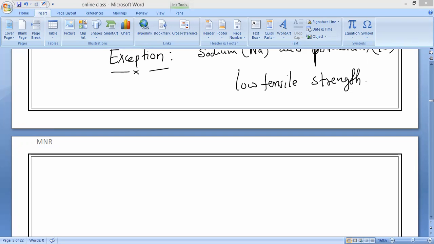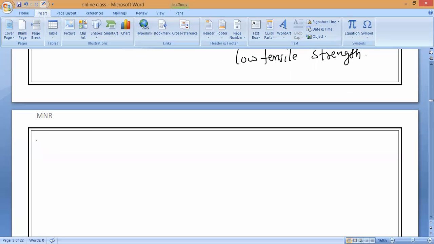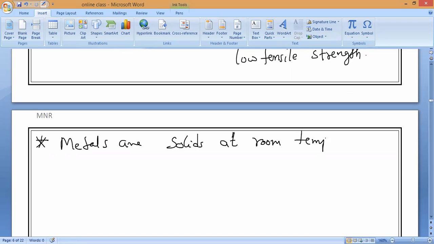Metals are solids at room temperature. Seventh property: metals are solids at room temperature.